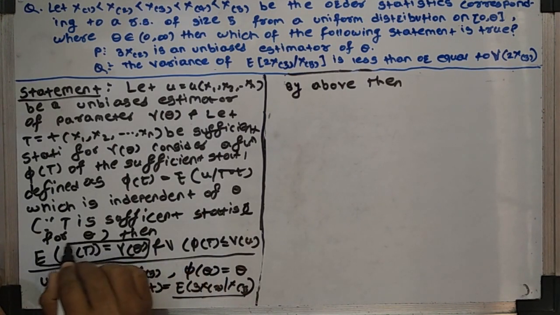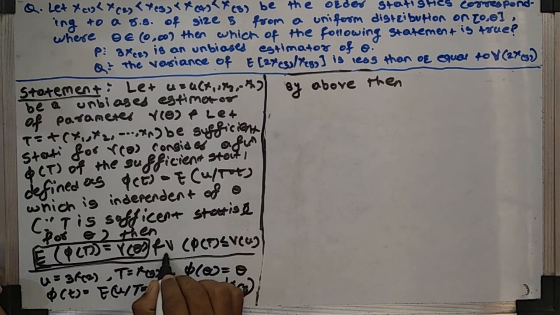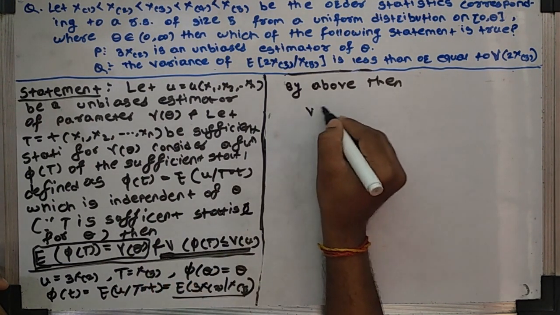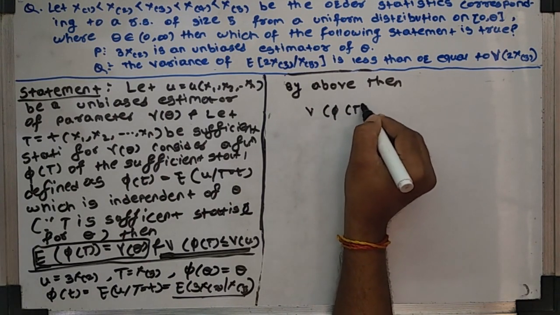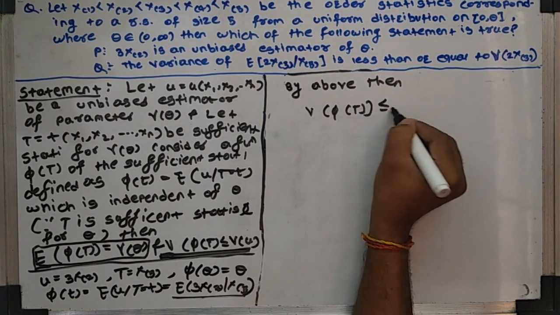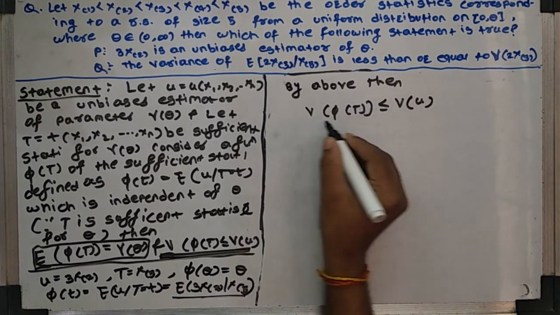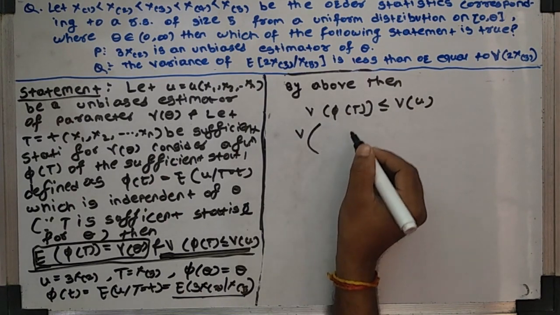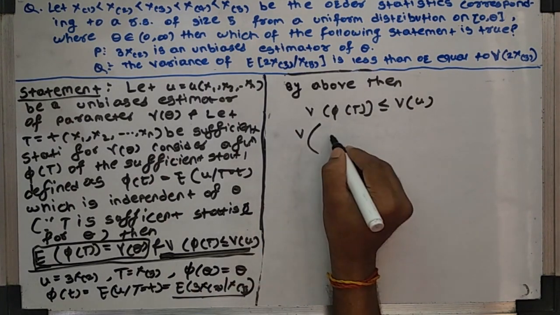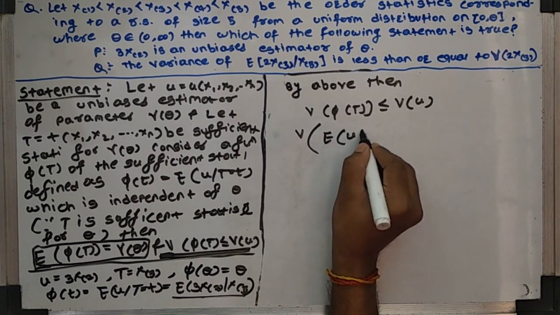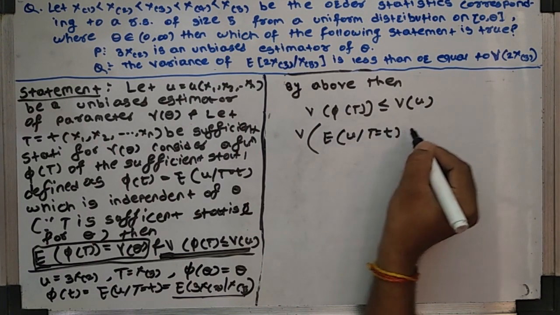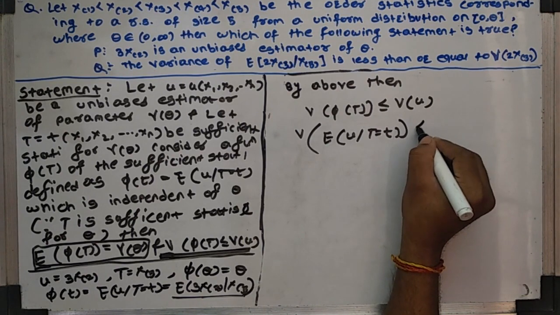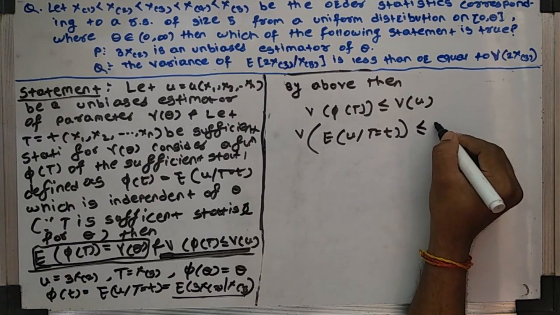We do not need this. We need the second part: the variance of phi of t is less than or equal to the variance of U. Here the variance of phi of t is equal to the variance of the expectation of U given capital T equal to small t, which is less than or equal to the variance of U.